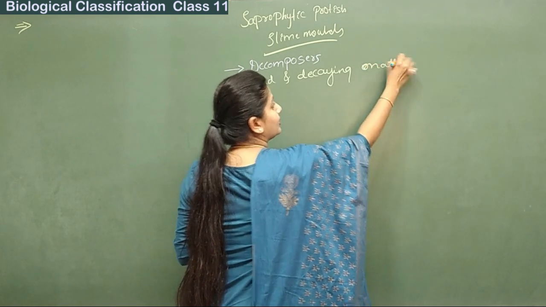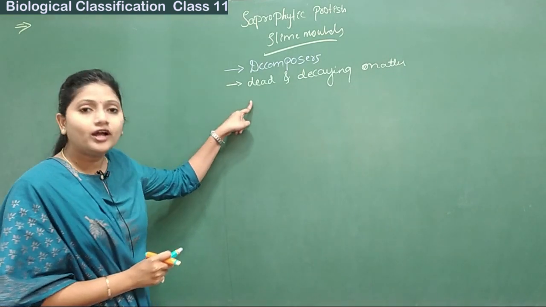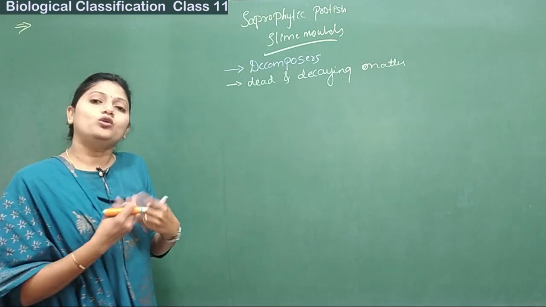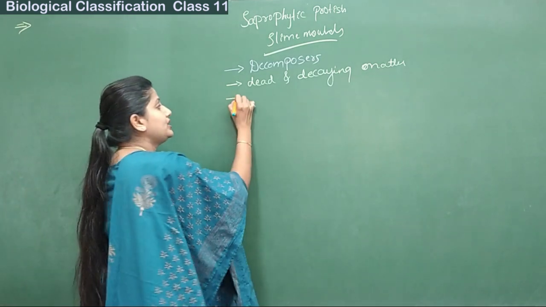They feed on dead and decaying matter. And the majority of them are unicellular.